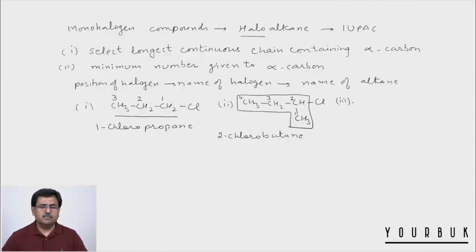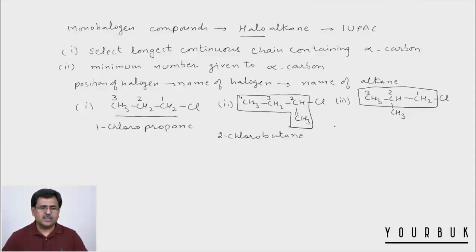Now this is third example, CH3, CH3 and CH2Cl. Now in this case we have a chain of 3 carbon atoms present. This is selection of the chain, and numbering starts from right to left 1, 2 and 3. Now there are two groups outside the chain, one is methyl, one is chlorine, and both these groups comes as a prefix, and whenever you have more than one prefix you arrange them alphabetically.